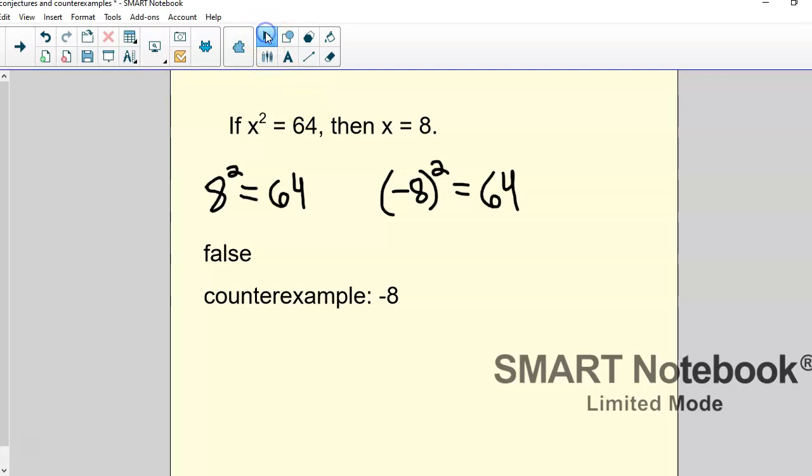Okay, so that's the whole idea behind a counterexample. Counterexamples are just one or more examples that can prove a conjecture false.